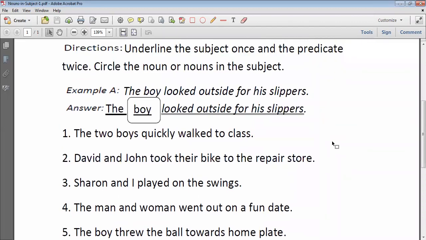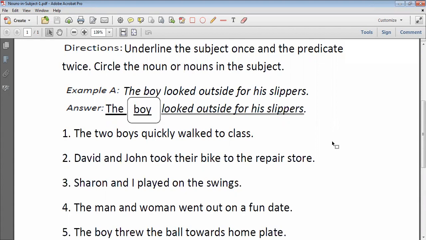The first exercise. What you have to do is underline the subject with a single line, and double underline your predicate part. In the subject, you have to circle the noun. Similarly in the second exercise, you have to circle the noun in the predicate part. And remember, children, the predicate always starts with a verb.